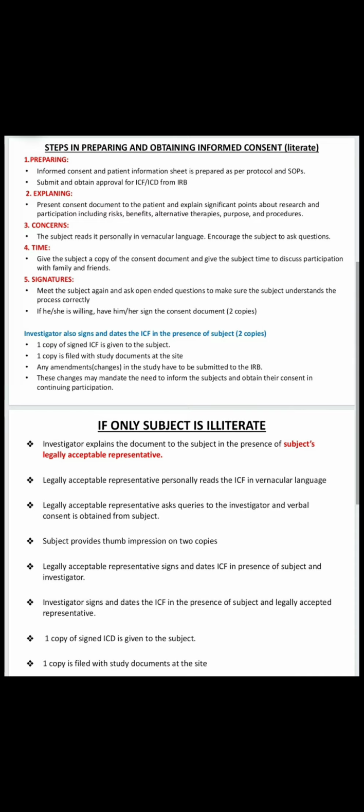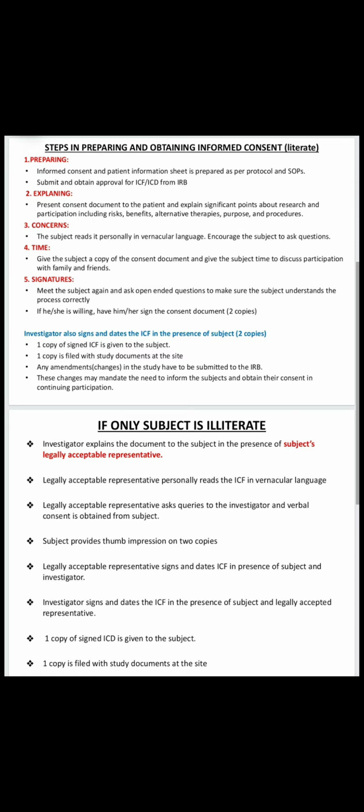If the subject is literate, what are the steps we will follow for taking this informed consent? First one is preparing. Both the informed consent and the patient information sheet are prepared by the investigator as per the protocol and standard operating procedures. Then the investigator will submit these two documents and get approval from the IRB, that means the Institutional Review Board, otherwise known as the ethical committee.